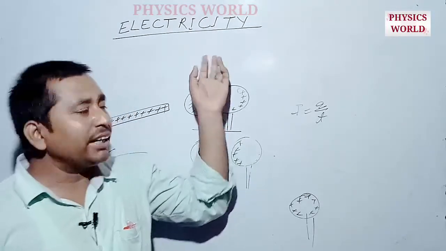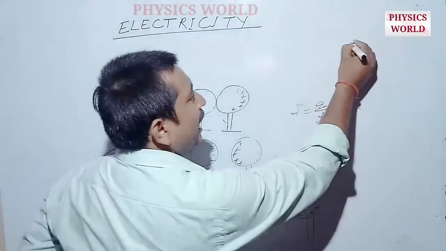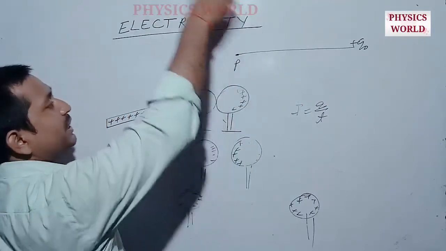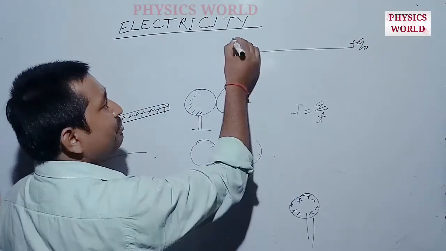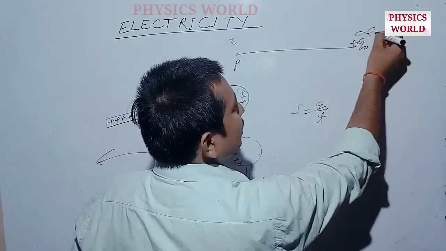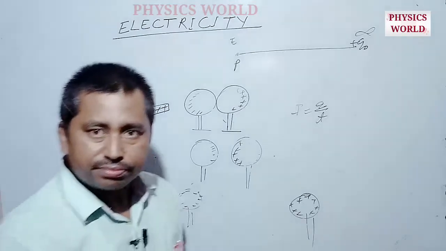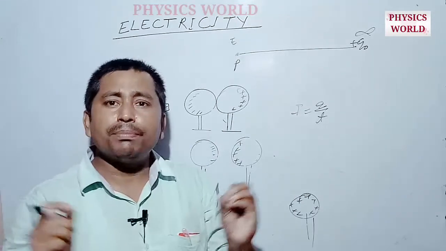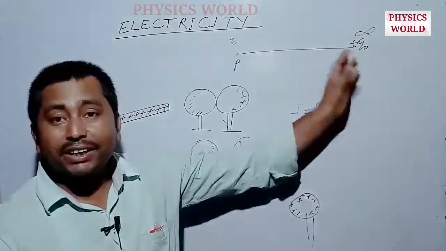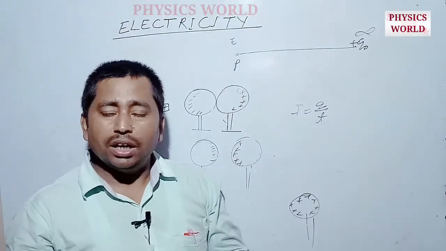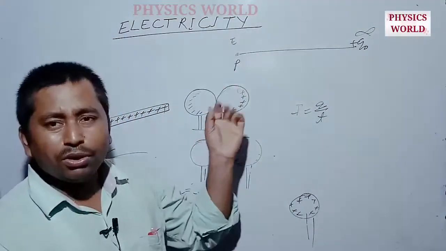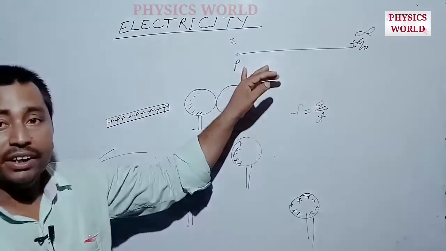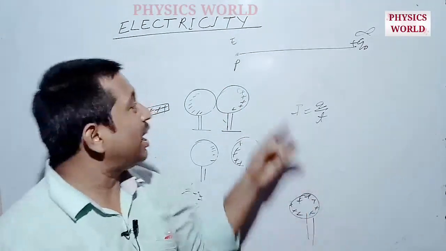If W is the amount of work done to bring a positive q naught charge to any point in an electric field, where the charge is initially placed at infinity, then the amount of this work divided by the amount of charge being brought from infinity to this point is known as the electric potential of this point.